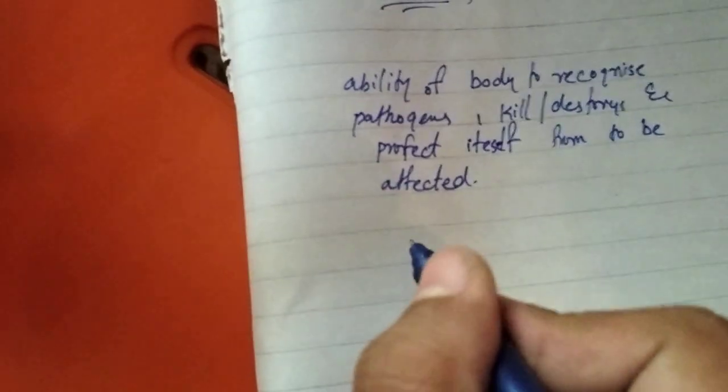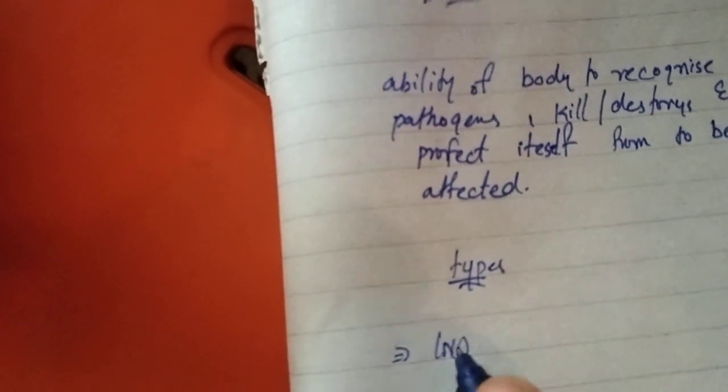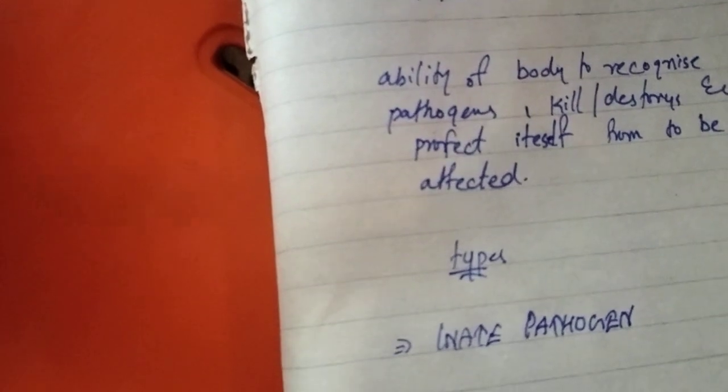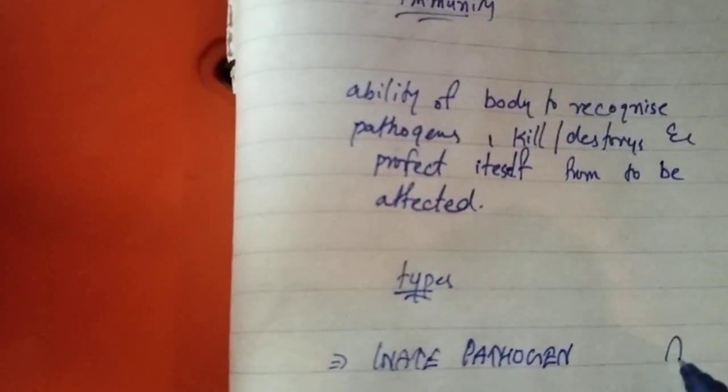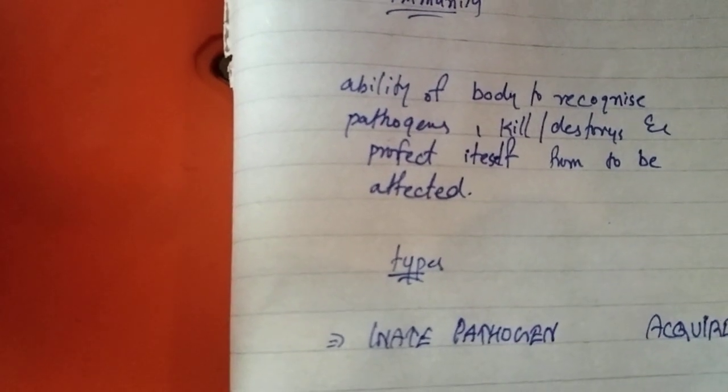We have two types: first we have innate, and another we have acquired.